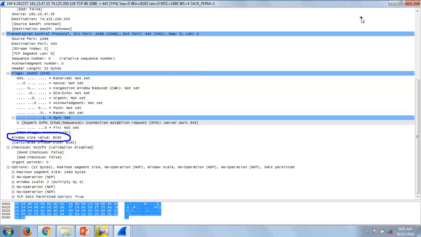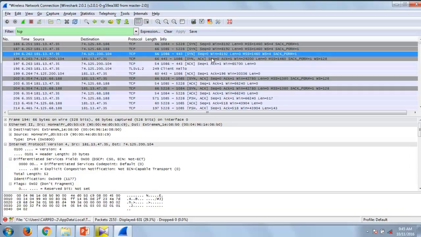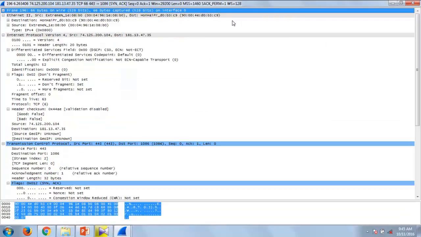Now let's have a look at the SYN-ACK packet. The flags that are set over here are SYN and ACK. Header length is 32. Destination port and source port are here. 443 is the source port.